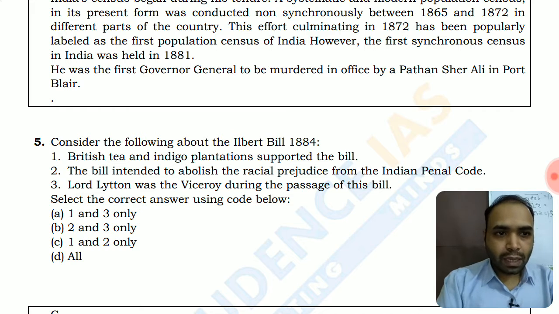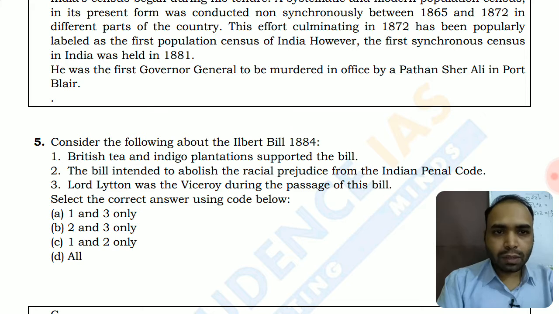So basically, it was against those oppressive European planters of indigo who were being violent against the peasants of indigo cultivation, and this bill basically gave the native Indian judges the power to try them. So there was a hue and cry among the European planters; they were afraid that this bill is going to give Indian judges the power over their trials. So let's read the explanation options.